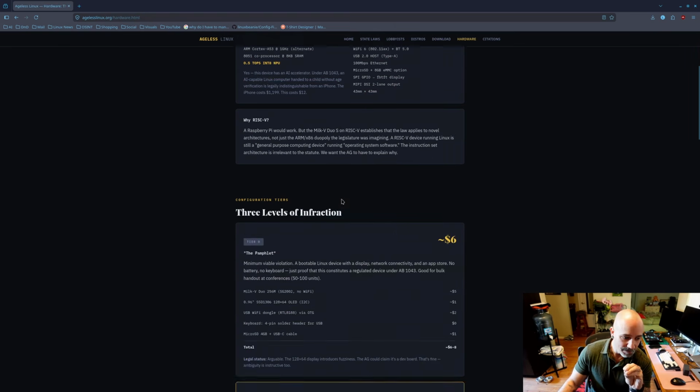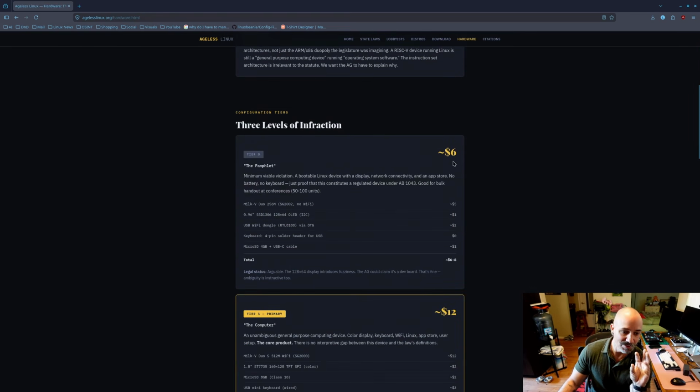They are selling 3 levels of hardware basically. So their $6 version is called the pamphlet. It's basically a minimum viable violation. A bootable Linux device with a display, network connectivity, and an app store. No battery, no keyboard, just proof that this constitutes a regulated device under AB 1043. Good for bulk handout at conferences.